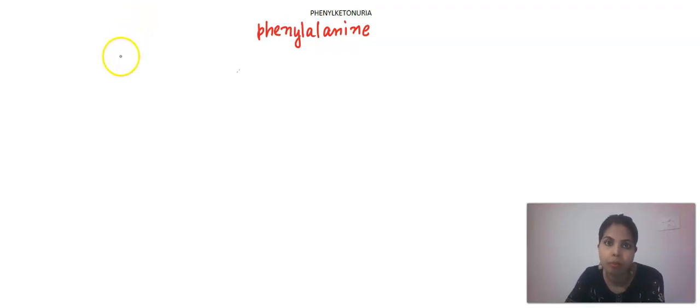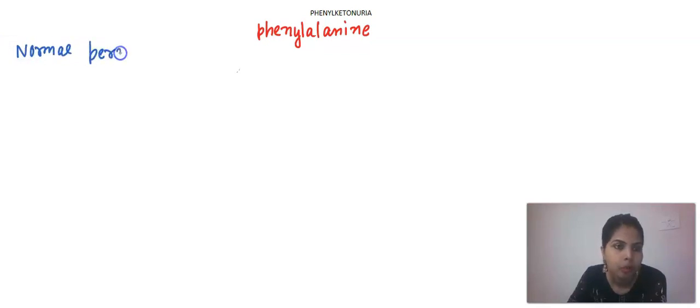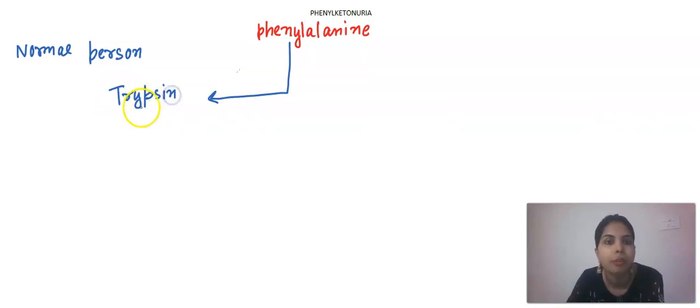Let us now see what happens to phenylalanine in a normal person and in a person who is suffering from phenylketonuria. In a person who is not suffering from phenylketonuria, phenylalanine is converted into trypsin. This is the fate of phenylalanine in a person who is not suffering from phenylketonuria.